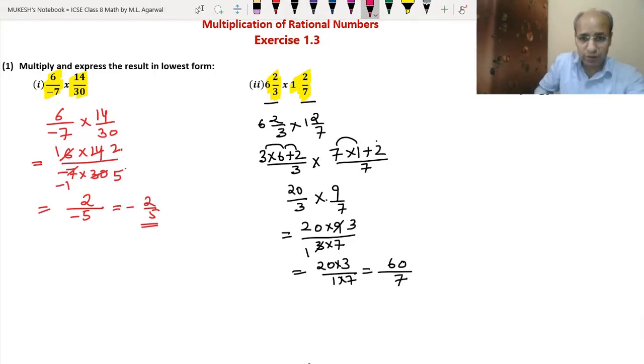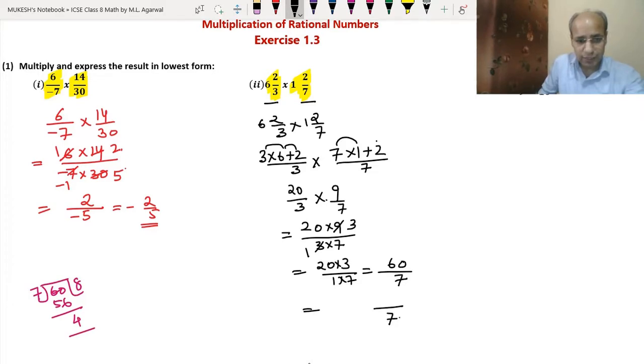For this we have to divide. So let's do it in the rough. 7 divide 60. So we have 7 eights are 56. Okay, so 60 minus 56 is 4. So we got the answer. We write 7 as the denominator, the remainder as the numerator, and the quotient as the whole number. So 8 4/7, we have got the answer.